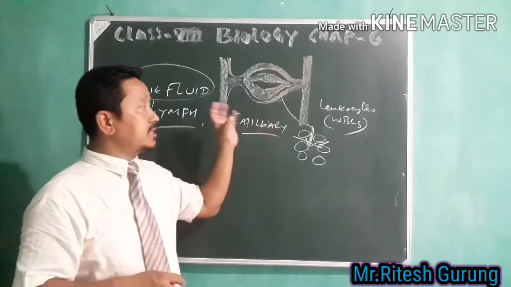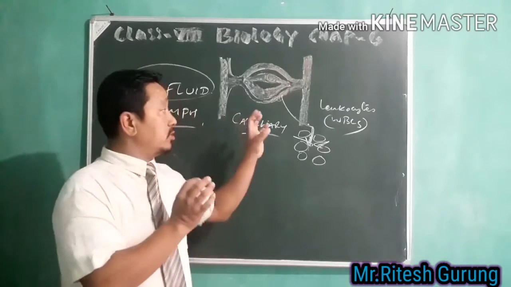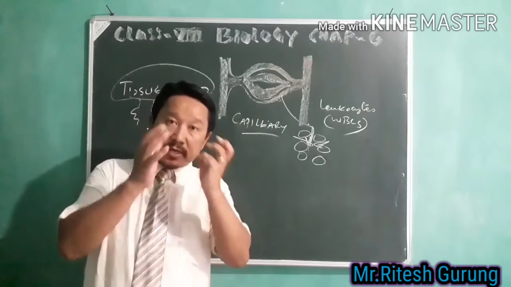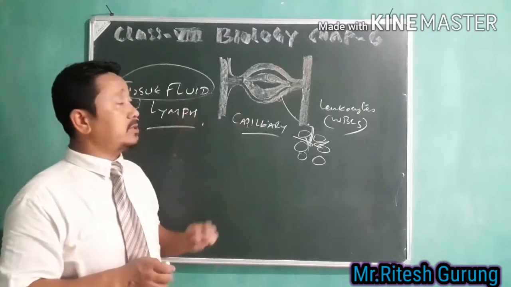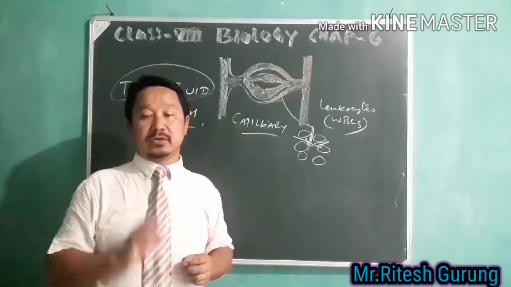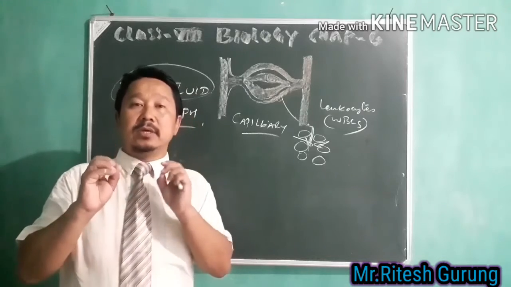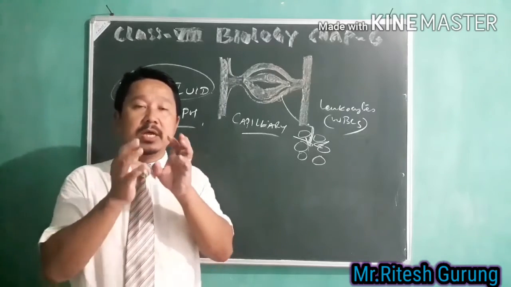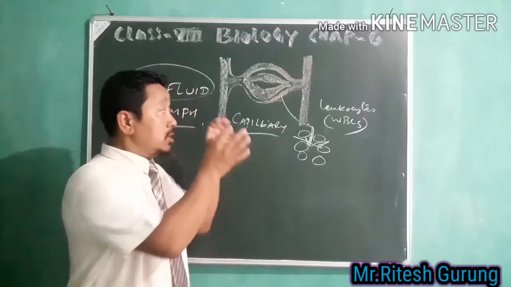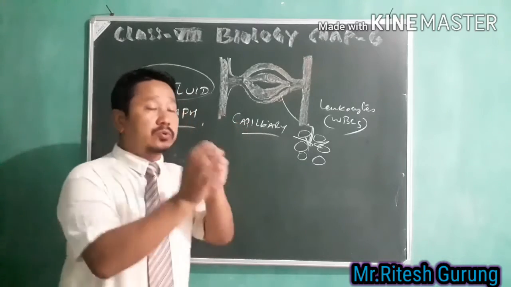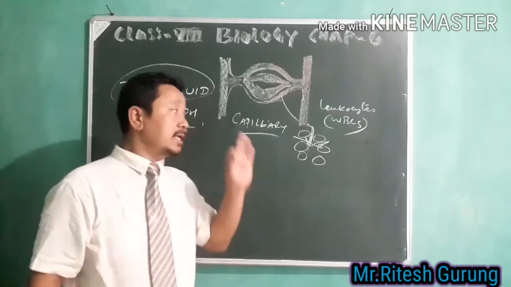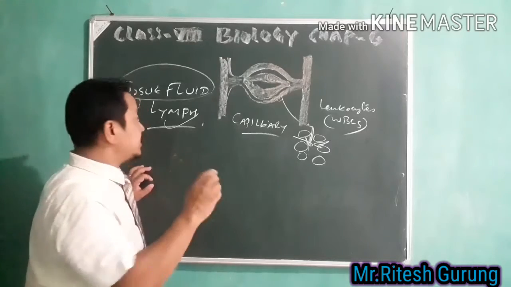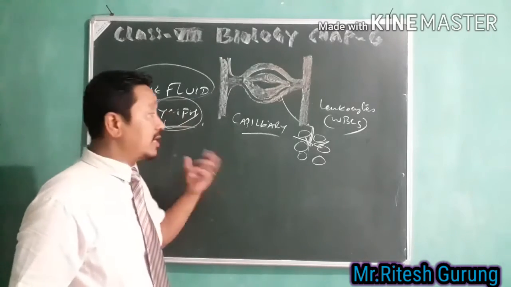Then some part of this tissue fluid is reabsorbed by the blood vessels, and the majority of this tissue fluid now flows through other fine, minute vessels. These minute vessels are called your lymph vessels. So when this tissue fluid flows through the lymph vessels, the tissue fluid is called lymph. That tissue fluid flowing through the lymph vessels is called lymph.